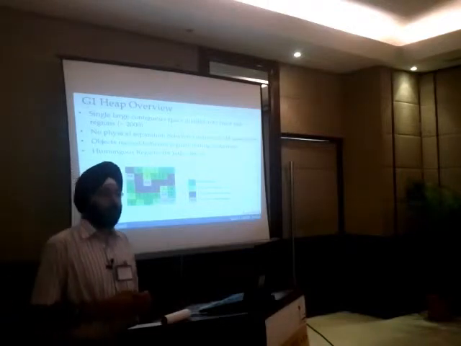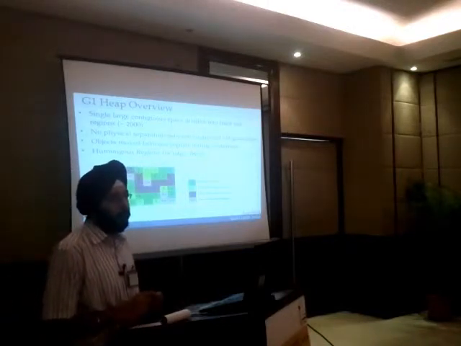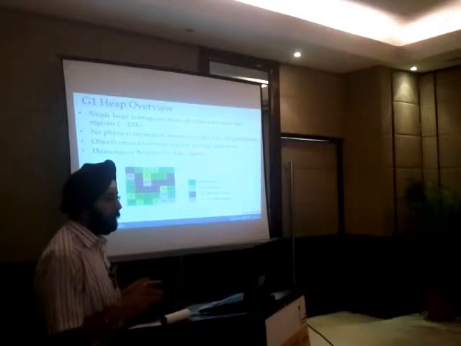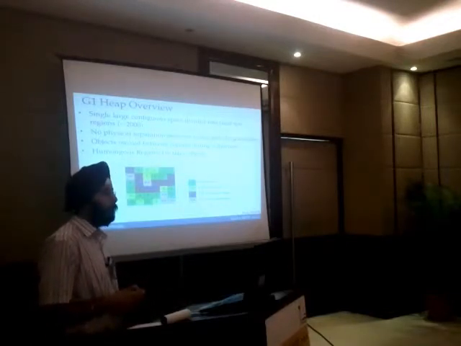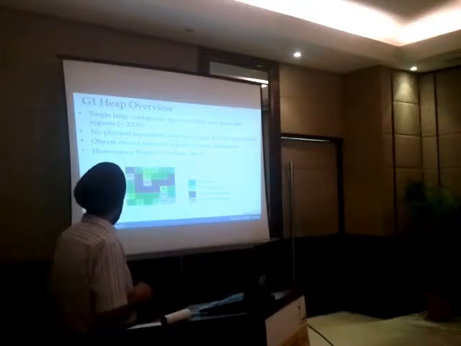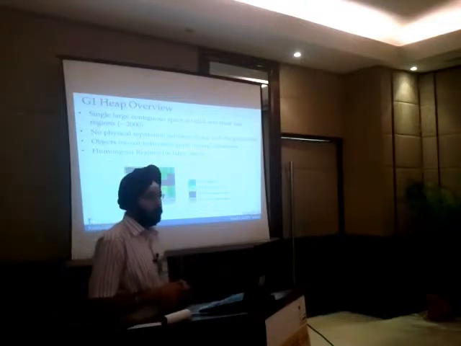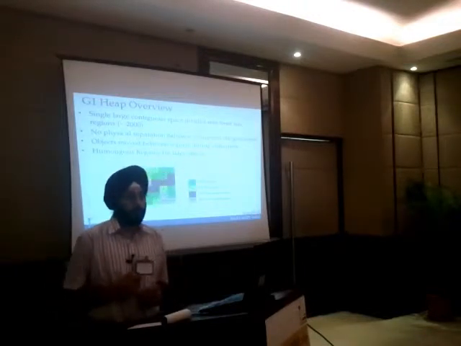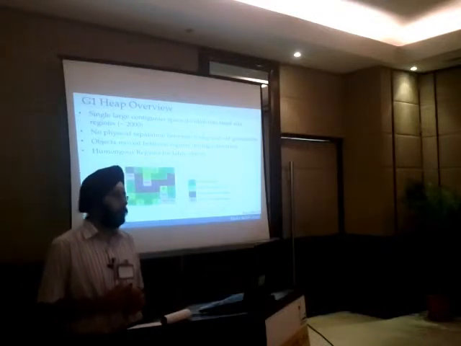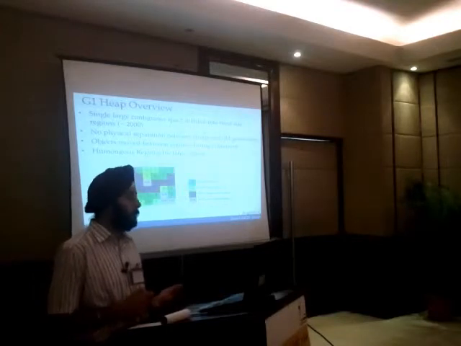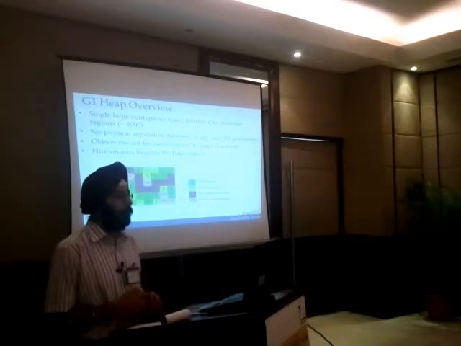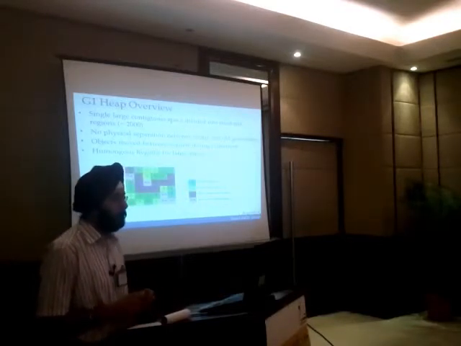So if an object size is more than 50% of a region, and it is taking a contiguous region space, we call it a humongous object, and those regions are known as humongous regions. Currently, G1 GC is not optimized for humongous objects. So if you are using G1 GC, try to avoid having very large objects.